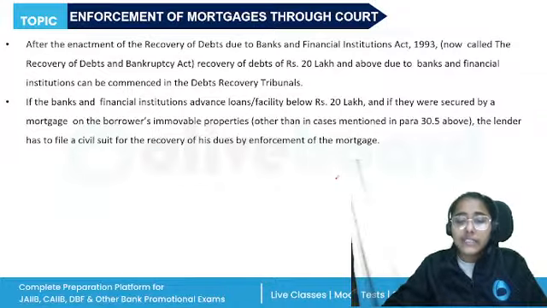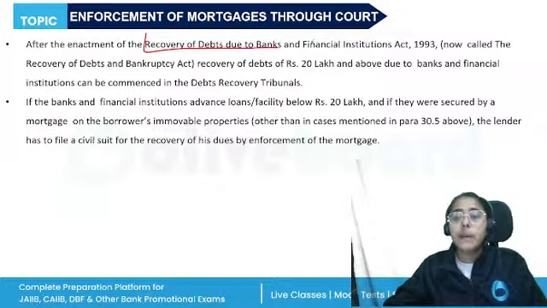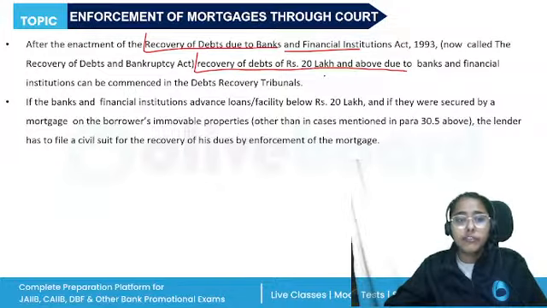They can sell without the court intervention, or they can also enforce the mortgage through the court, right? So, after the enactment of the Recovery of Debts Due to Banks and the Financial Institutions Act, which is also known as the DRT Act, the recovery of debts of rupees 20 lakhs and above can be commenced in the DRT.